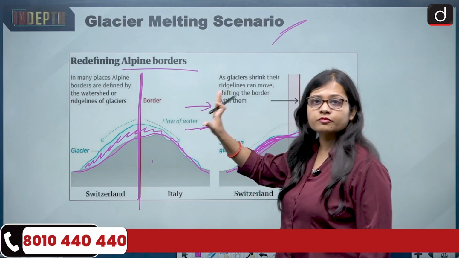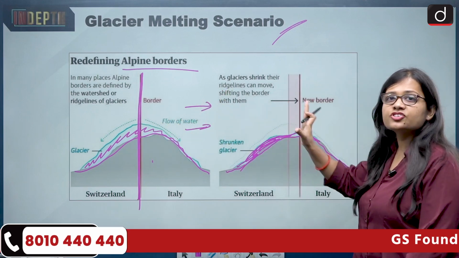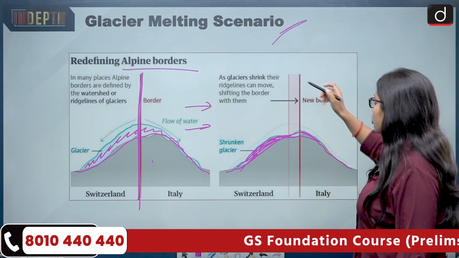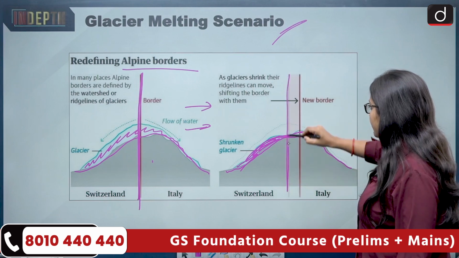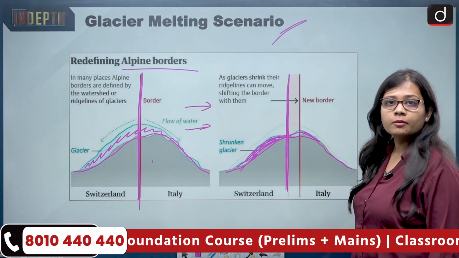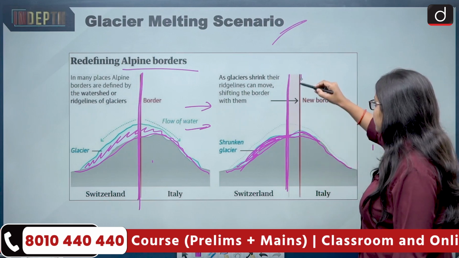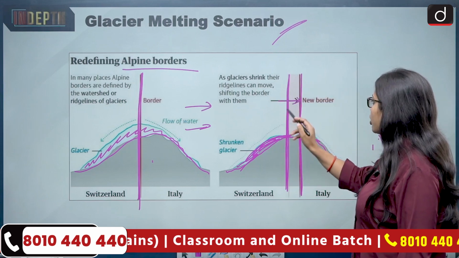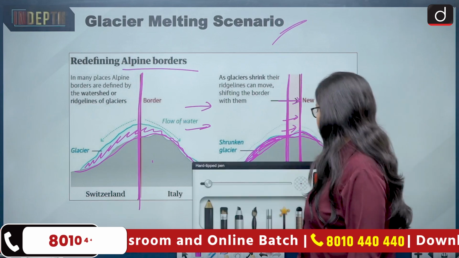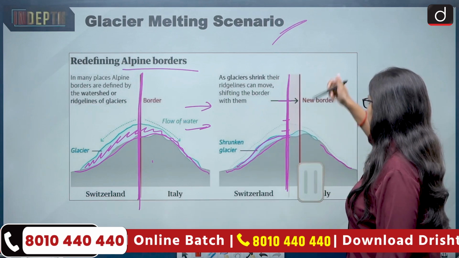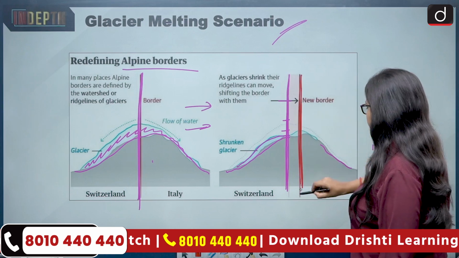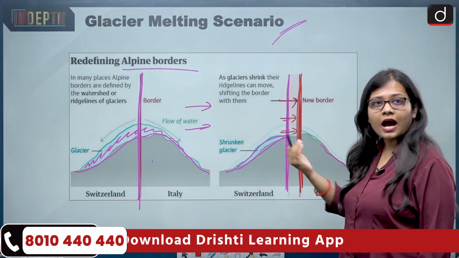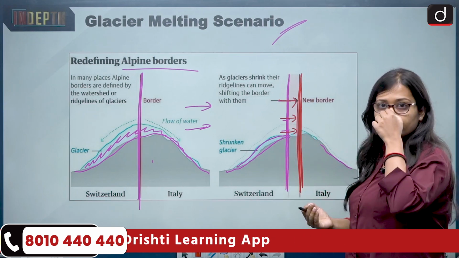Now look at this image. Very clearly the ridgeline is visible, and again come back to this image, the ridgeline is not clearly visible. So now see where the ridgeline will go. This was the original ridgeline, but now this is not the topmost position of the mountain or the glacier. Now the ridgeline has shifted to here. This is the new ridgeline. And now you can see that the border has also shifted. Let me change the color. Okay, this is the new border. So the ridgeline has shifted to this side, and this is what is happening between Switzerland and Italy.